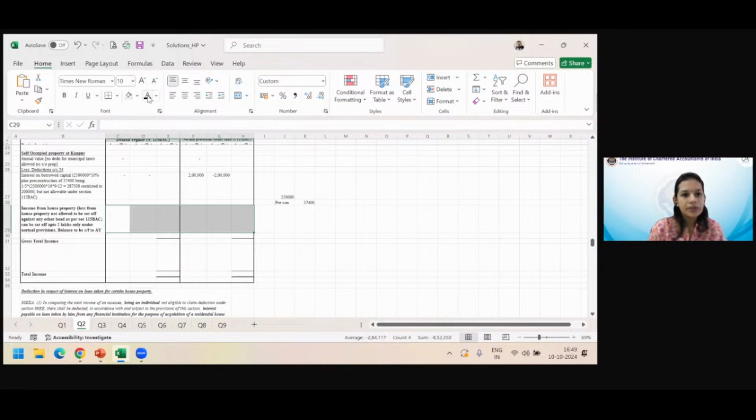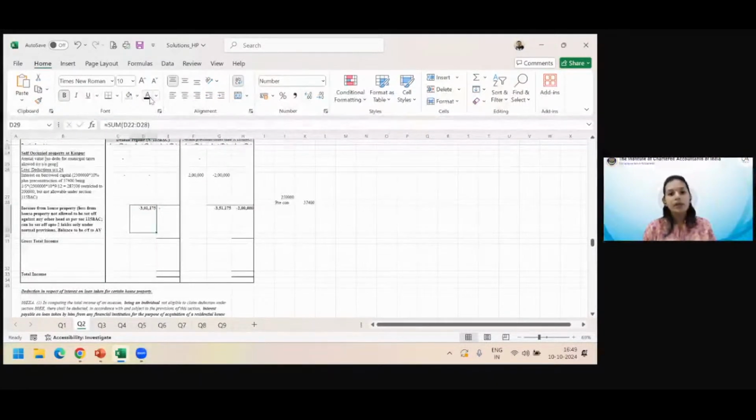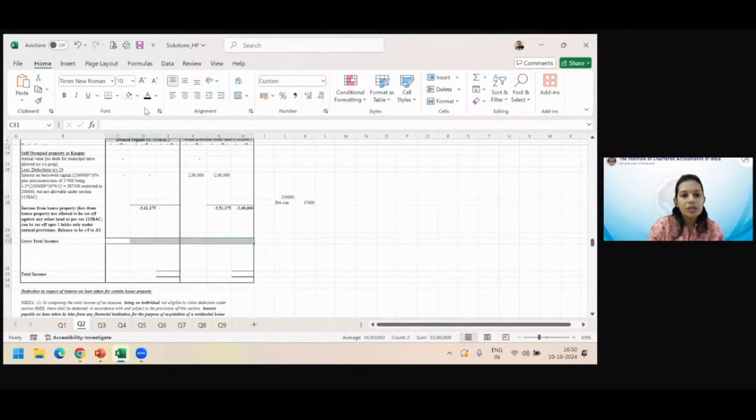So let us see, with let out and self occupied put together, what is our score. In the default regime we have got a loss of 3,01,175 and in the normal optional regime we have got a loss of 3,51,175. But in the default regime nothing could be used against any other head, while in the optional regime we could use up to 2 lakhs against our salary income. That we calculated above, and therefore we got a GTI after set off of 17.5 lakhs in default and 15.5 lakhs in the normal regime.